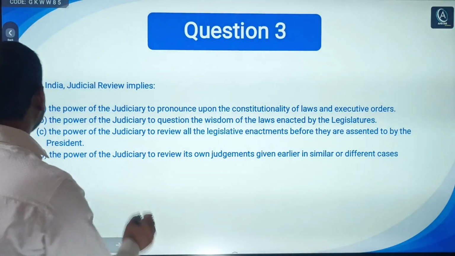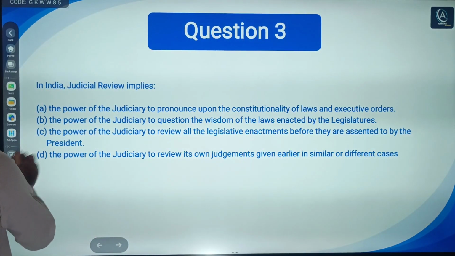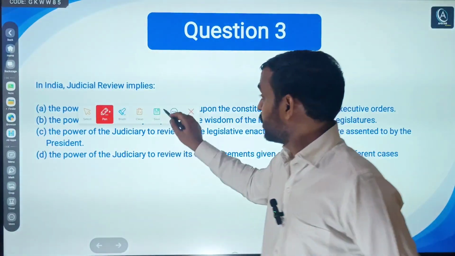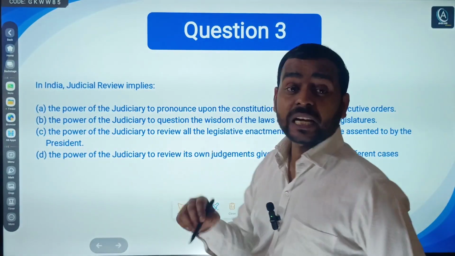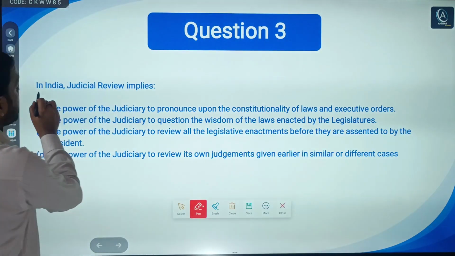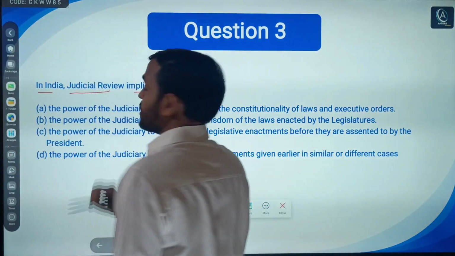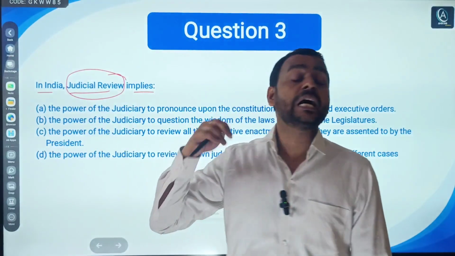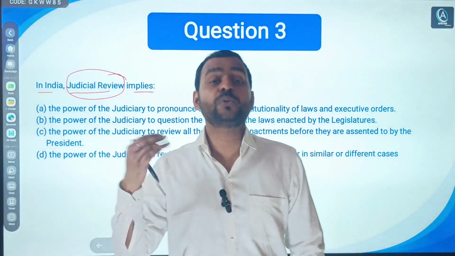Now the third question, again a conceptual question. So if you know, then you can easily answer this question. It says, in India, judicial review implies. What is the meaning of judicial review? So you will know Article 13, 32, 226.